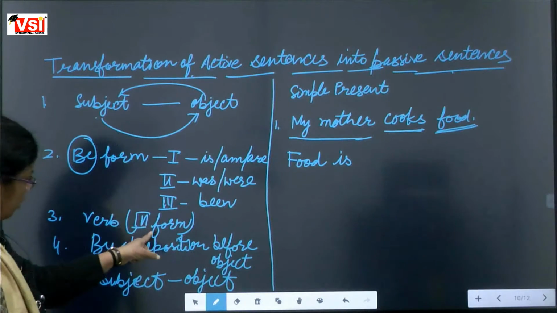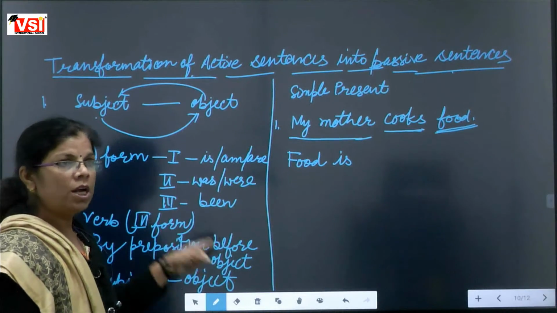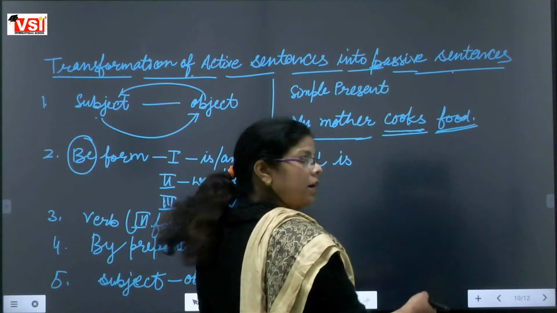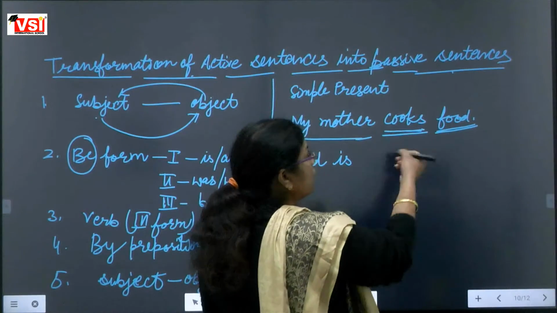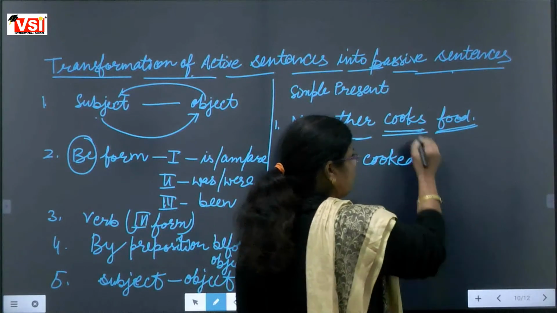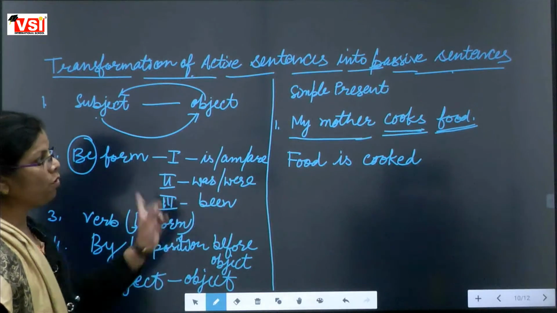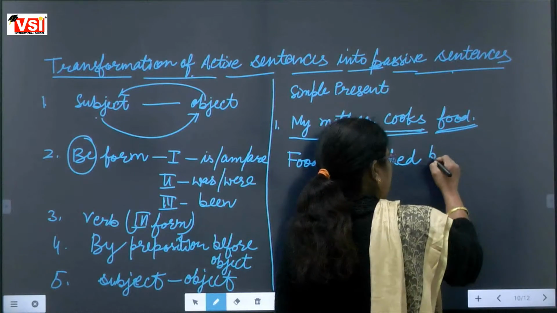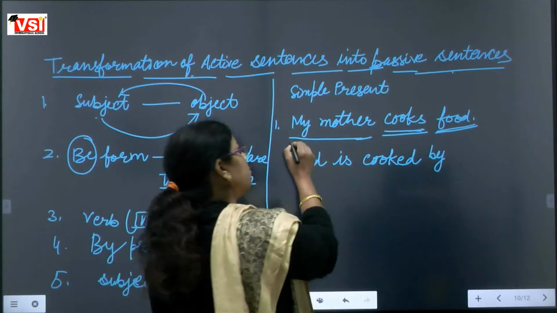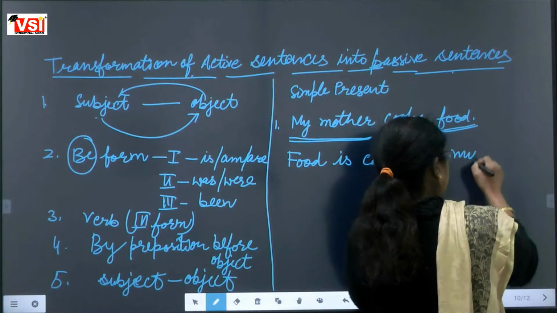Now we are coming to the third basic rule, that will be verb's third form. What is our verb here? Ma'am, cook. Cook is the verb and cook's third form will be cooked. Cooked. Fine. Now fourth basic rule, by preposition before object. So we are again using by, and before object. Here my mother was subject, it has become object now.